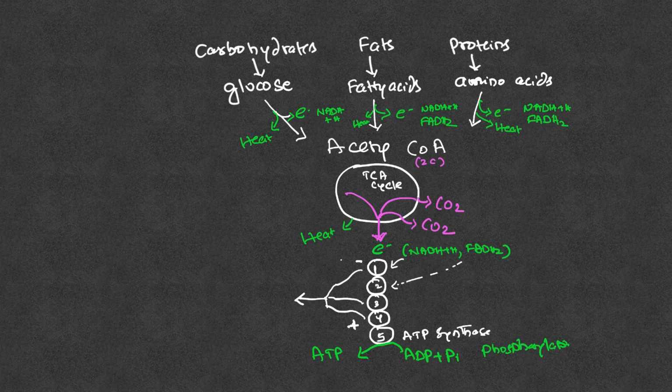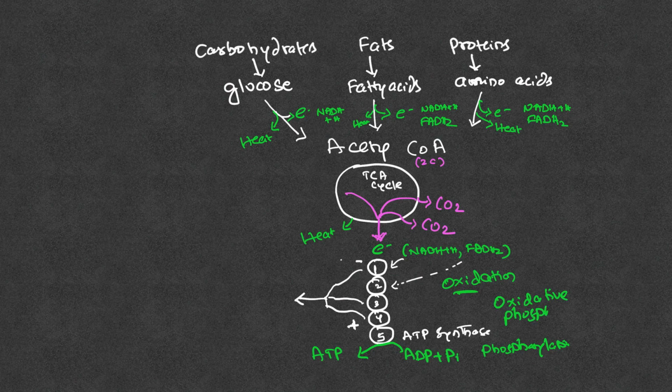And this is an oxidation process, oxidation of NADH plus H plus into NAD plus, or FADH2 into FAD plus. So oxidation is going on in the electron transport chain, and that is coupled with the phosphorylation process here. As the oxidation is going on, there is phosphorylation of ADP with Pi to make ATP. That is why sometimes we refer to this electron transport chain process as a coupled process, oxidative phosphorylation.